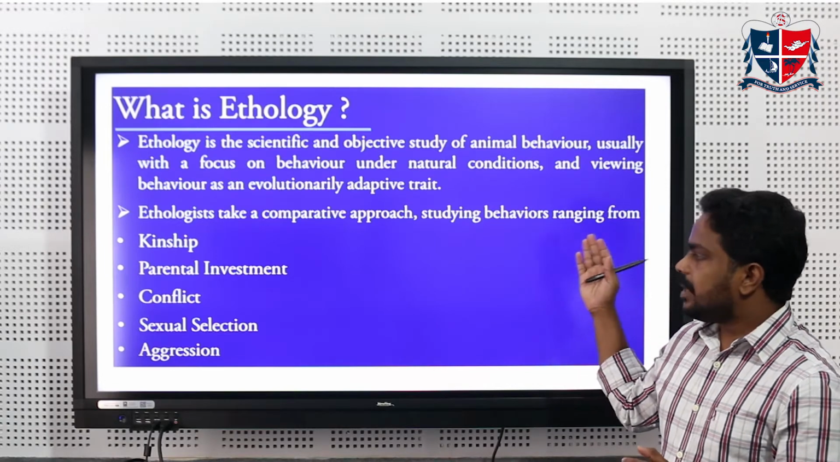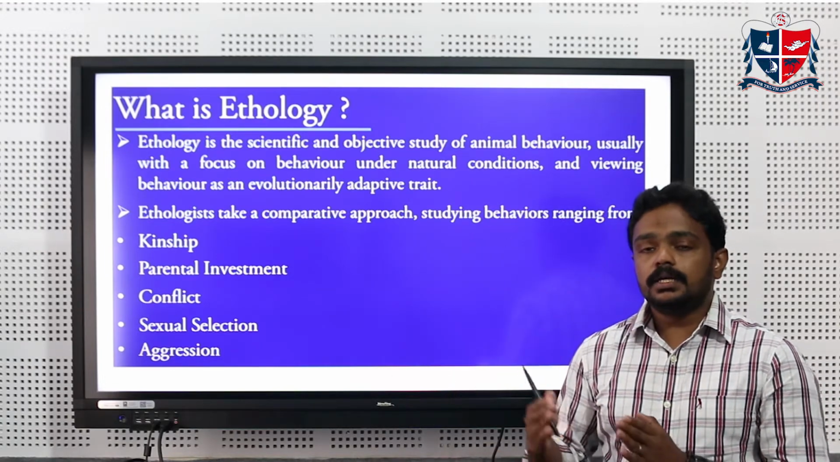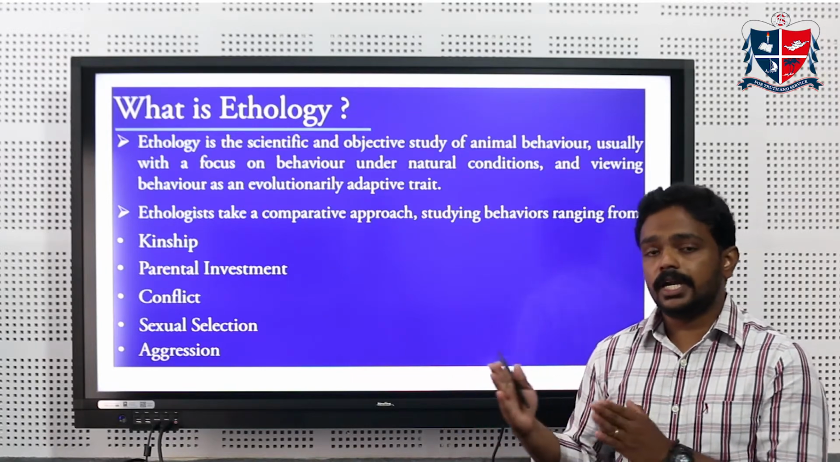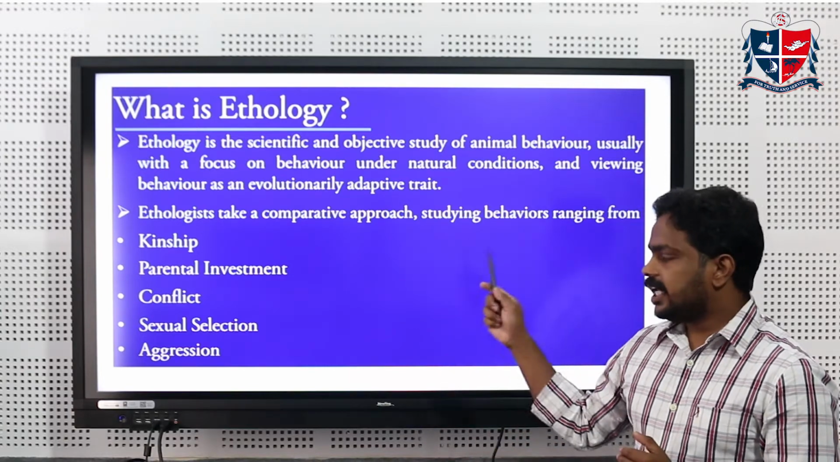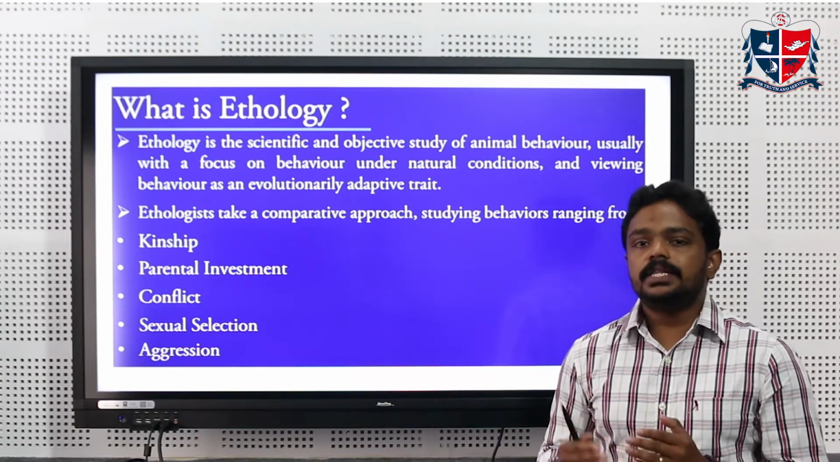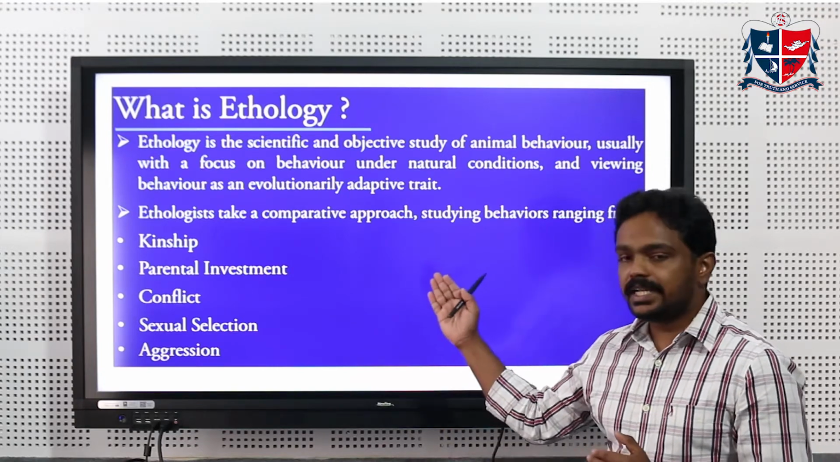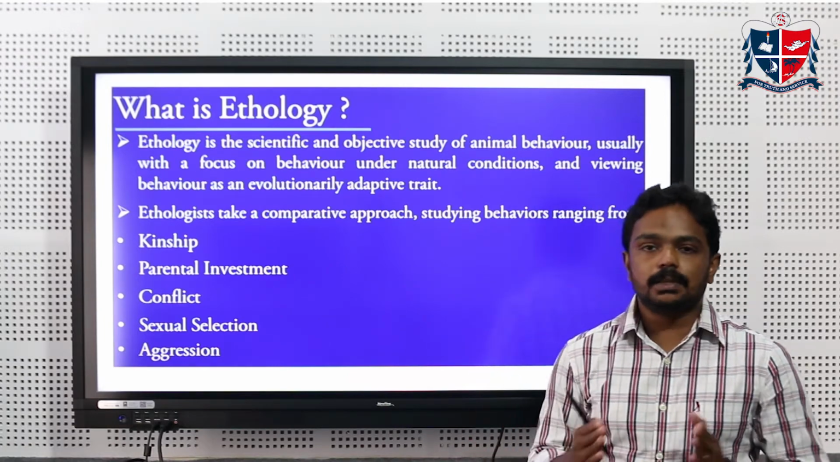So the comparative approach can be limited to these five topics, but it can also be taken into specialized areas of many different parts of environmental aspects. Kinship is always between relatives. How much effort the parents or other organisms spend for their offspring is known as parental investment. And conflict always happens during sexual selection and the mating period.